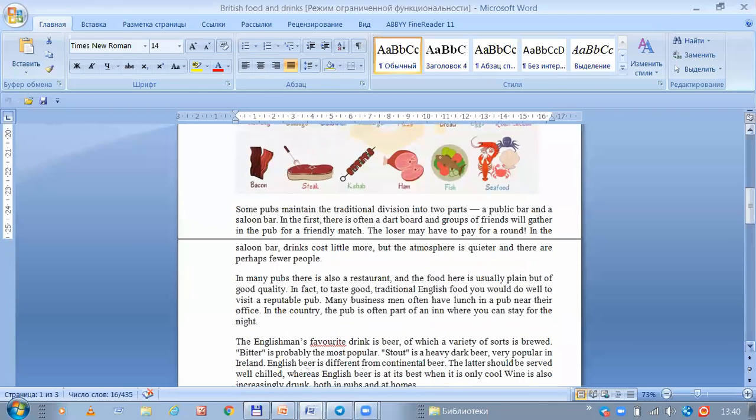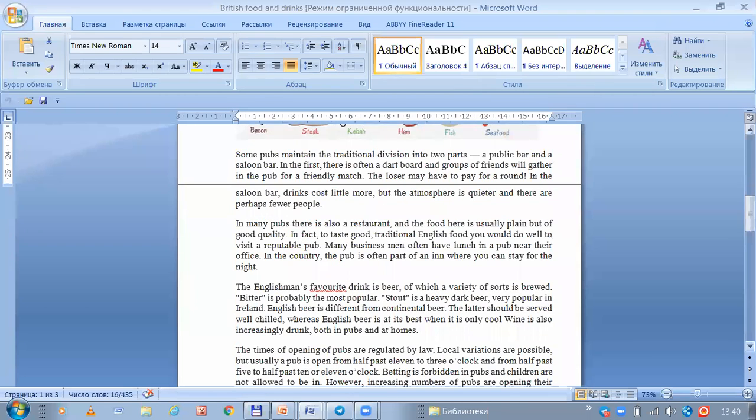In many pubs, there is also a restaurant, and the food here is usually plain but of good quality. In fact, to taste good traditional English food, you would do well to visit a reputable pub. Many businessmen often have lunch in a pub near their office. In the country, the pub is often part of an inn where you can stay for a night.